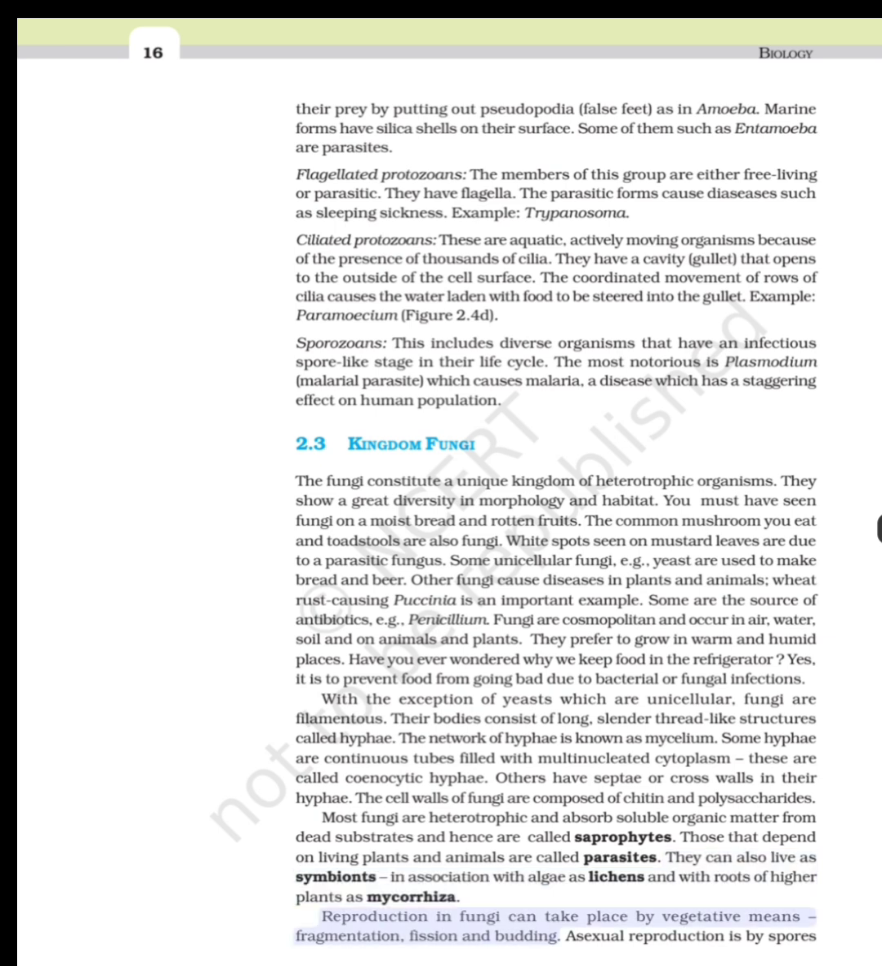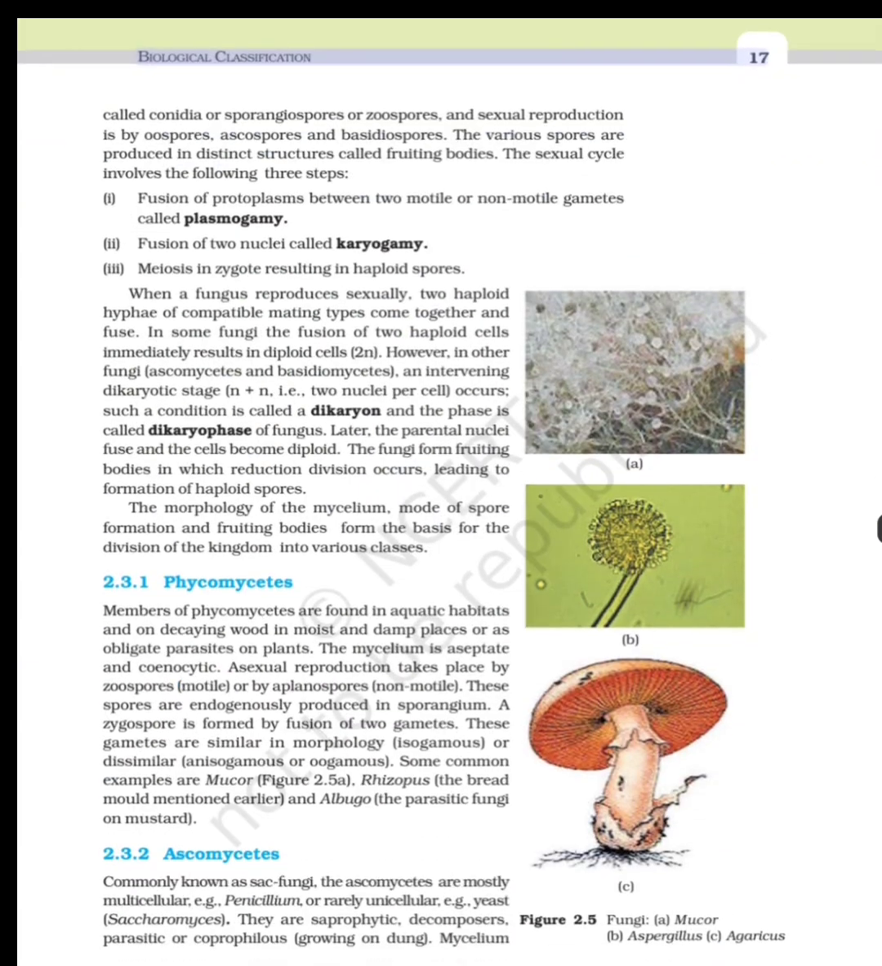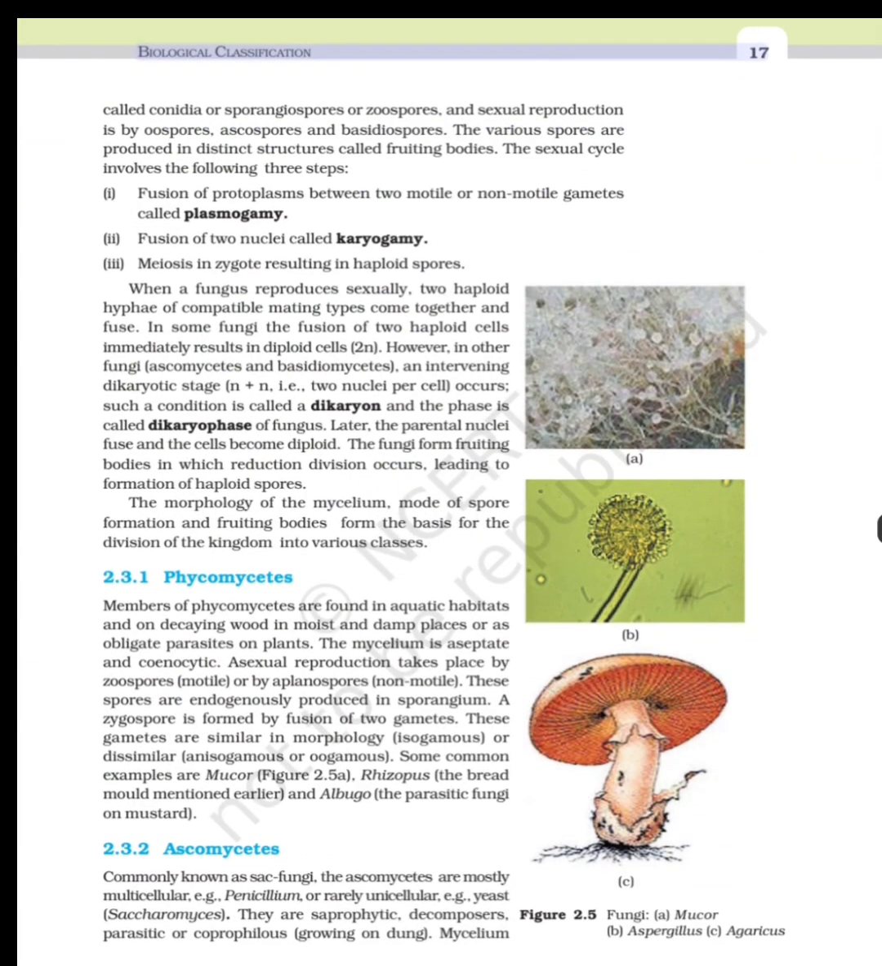Reproduction in fungi can take place by vegetative means: fragmentation, fission and budding. Asexual reproduction is by spores called conidia or sporangiospores or zoospores, and sexual reproduction is by oospores, ascospores and basidiospores. The various spores are produced in distinct structures called fruiting bodies.